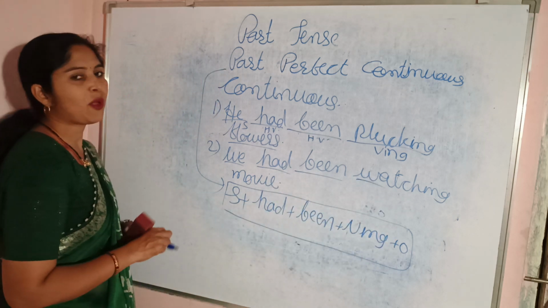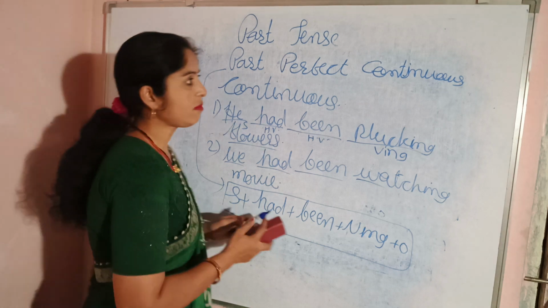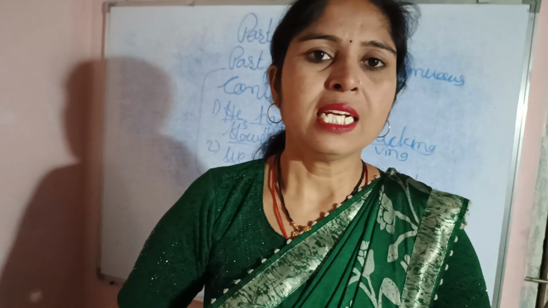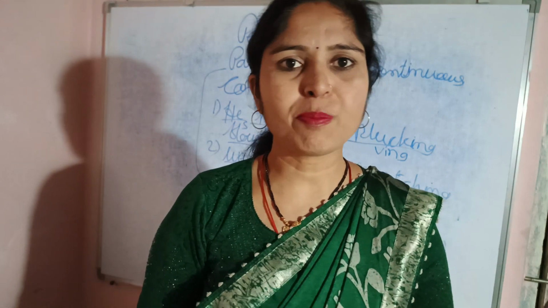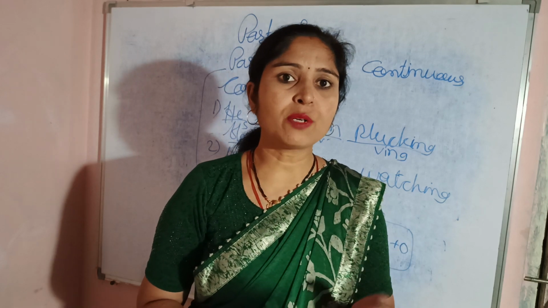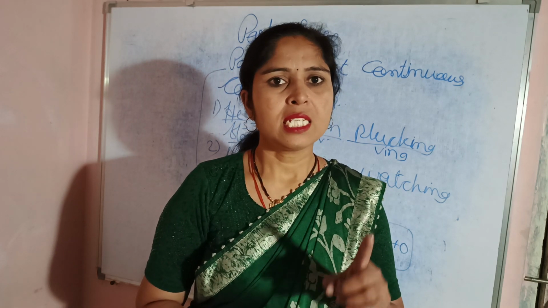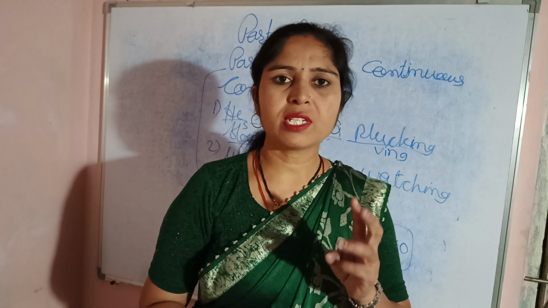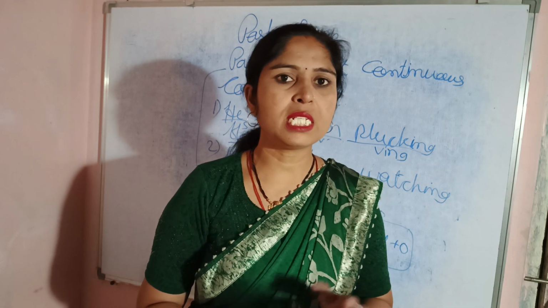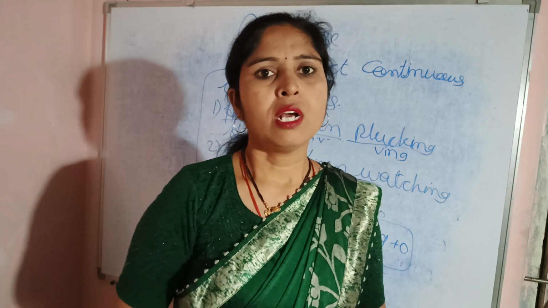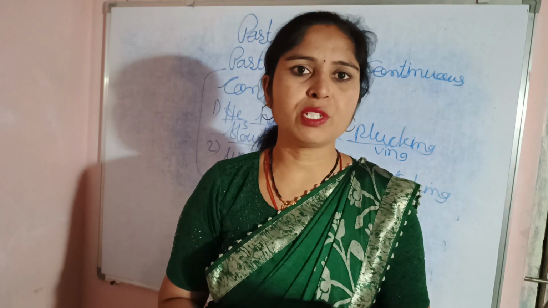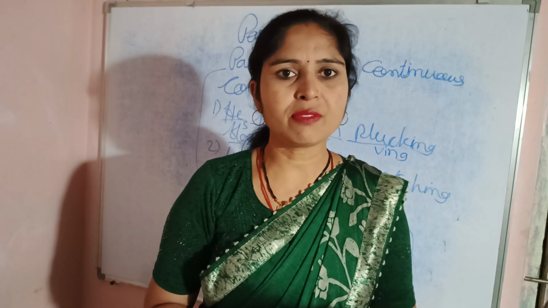In this way, I hope you all understand the concept of past tense and each part related to it. There are four tenses related to the past tense: first is simple past, past continuous, past perfect tense, and past perfect continuous tense. We saw some rules related to them. Simple past: subject plus V2 plus object, or subject plus V2.